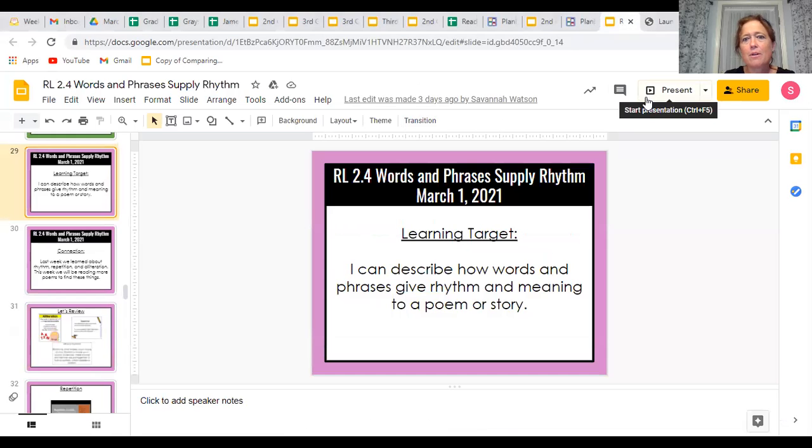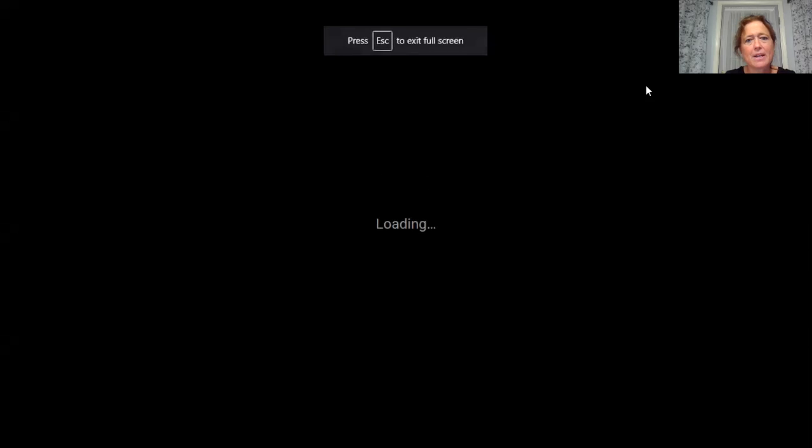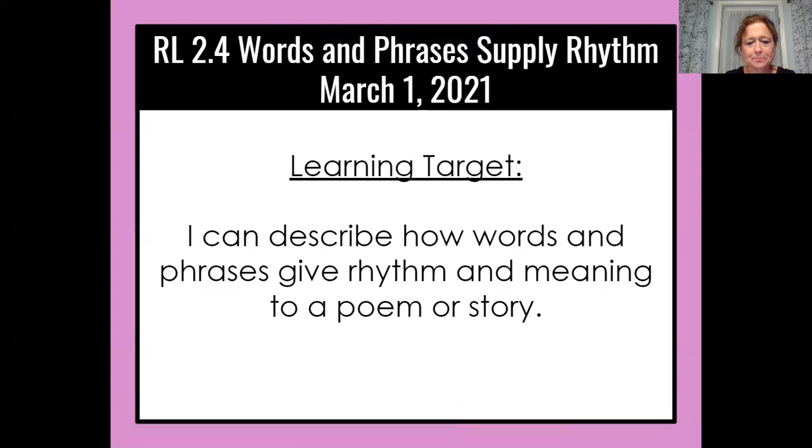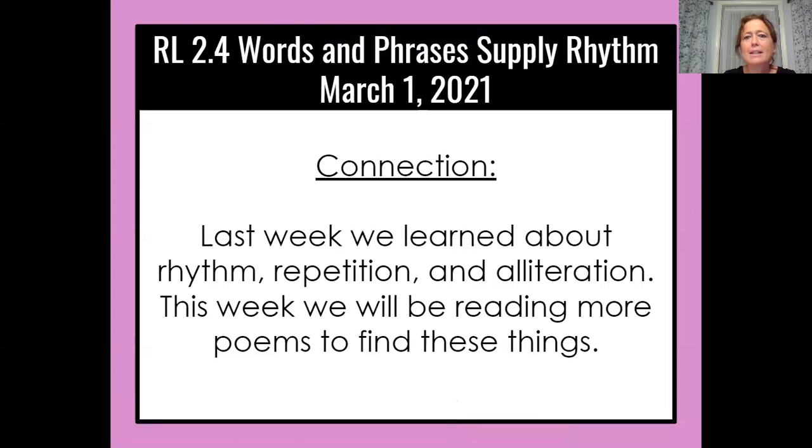Okay, so our learning target today is that I can describe how words and phrases give rhythm and meaning to a poem or story. Last week we learned about rhythm, repetition, and alliteration. This week we will be reading more poems to find these things.